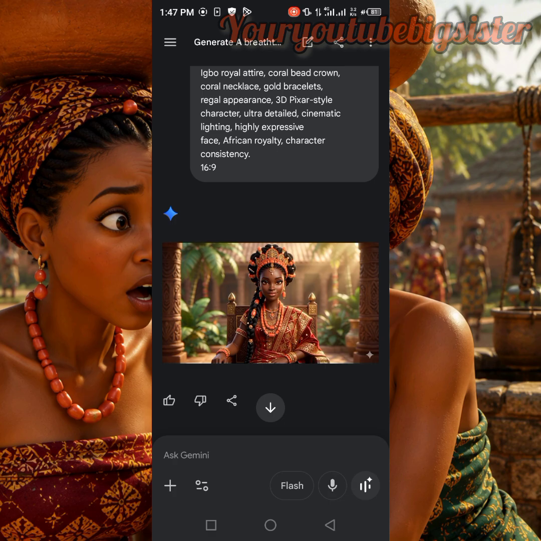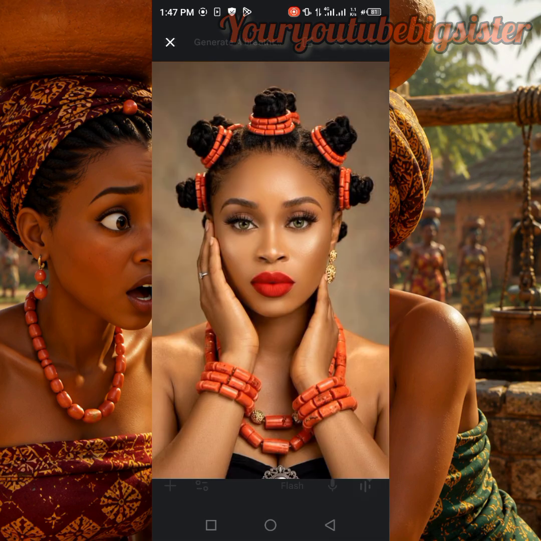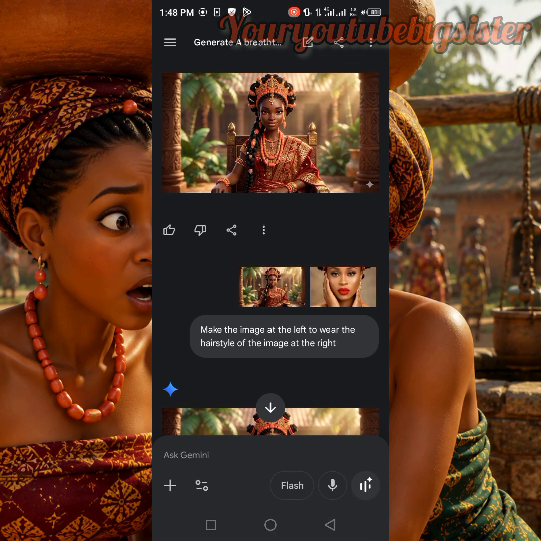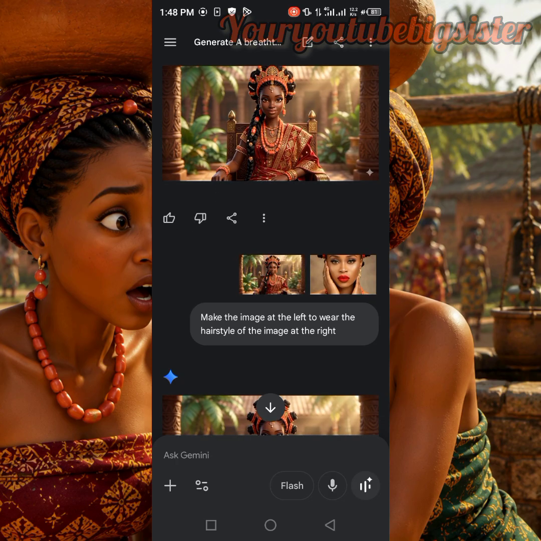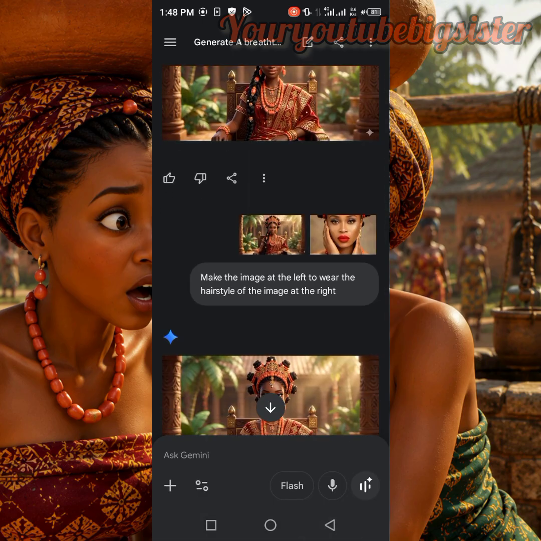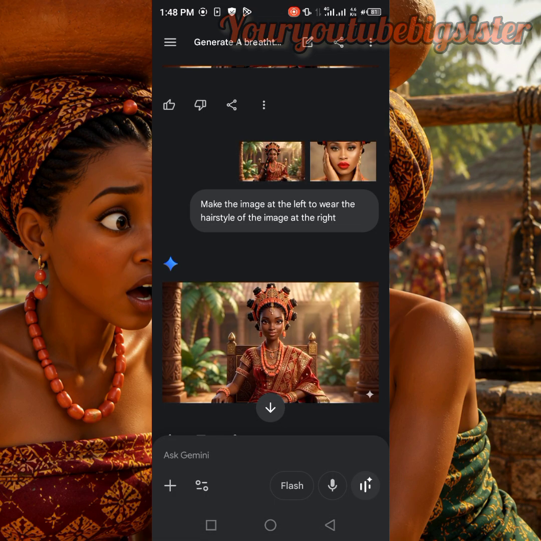But I did not like her hairstyle. So I had to go to Pinterest and download a picture of a hairstyle I want. I downloaded this hairstyle from Pinterest. Are you getting me? Then I told it to make the image at the left, that is this one, the image of the princess, wear the hairstyle of the image at the right. Like I told it to make this princess now wear the hairstyle of this girl. So can you see it has changed it? Yeah, it has changed it. That is what AI can do.